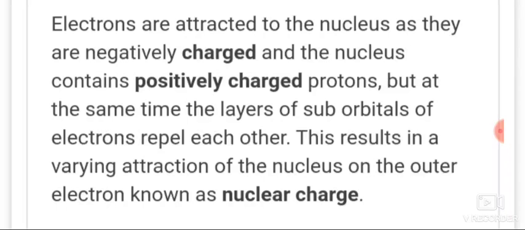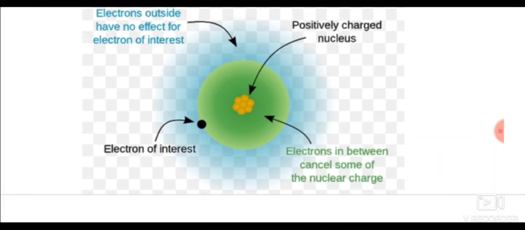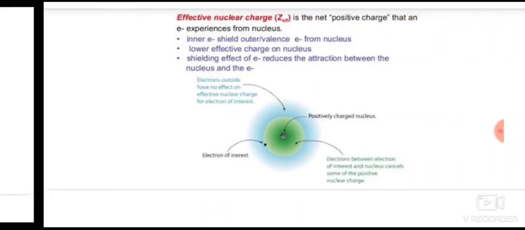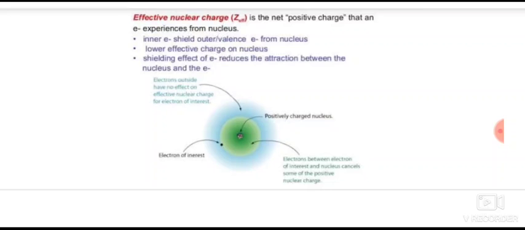Energies of the orbitals in the same subshell decrease with increasing atomic number. From this you can identify: electron outside has no effect on the electron of interest. There is a positively charged nucleus, the electron of interest, and an electron in between that cancels some of the nuclear charge. This is effective nuclear charge. The nucleus shows its charge on the outermost electron.